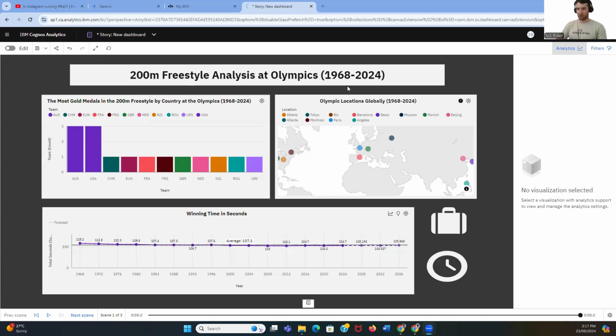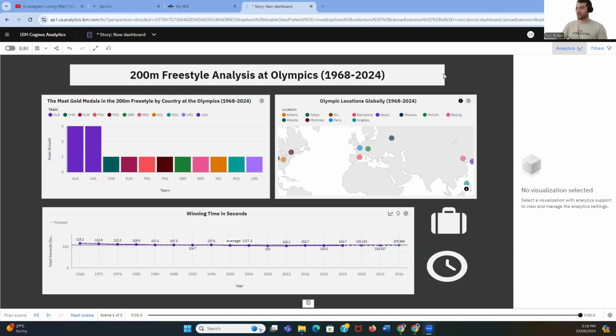Okay, so today I am going to discuss this dashboard, 200-meter freestyle analysis at Olympics from 1968 to 2024. I'm going to go over what countries won the most medals throughout that period. I'm going to go into the winning time and how that's trended over time from 1968 to 2024. And I'm going to go into some winning margin by athlete over this period as well.